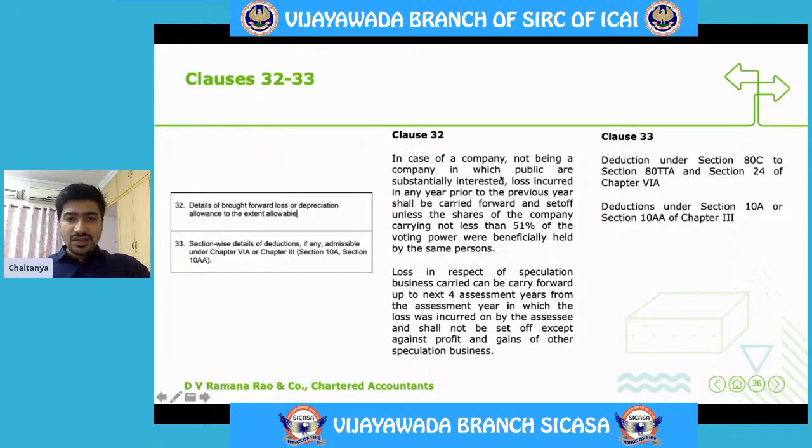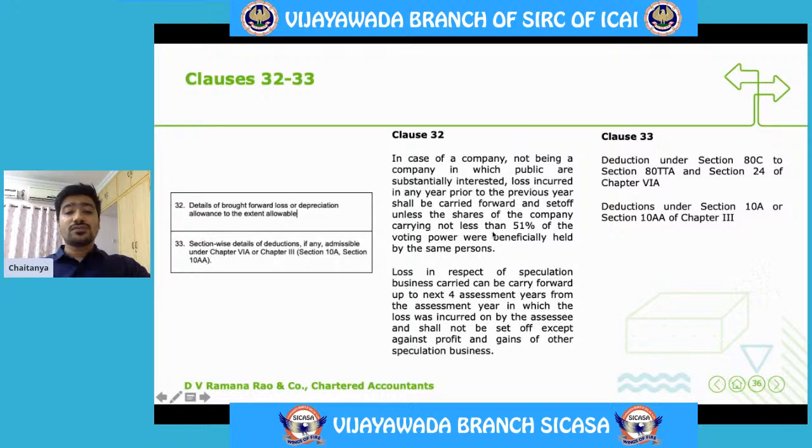This says if it is a company in which public are not substantially interested, and if there is any loss incurred, to carry forward that loss to the next years, shareholders holding 51% of the voting power should be the same persons.